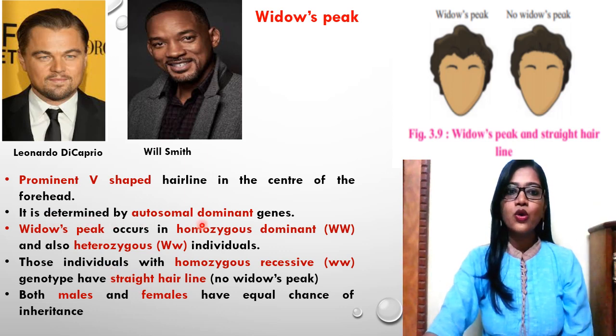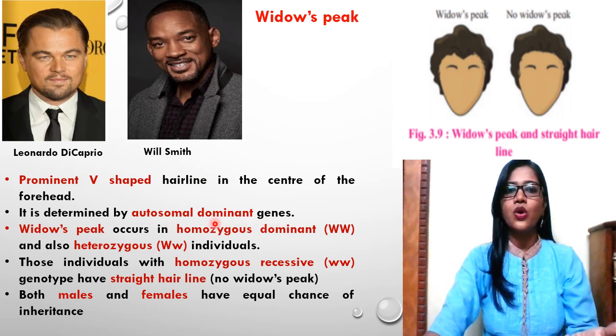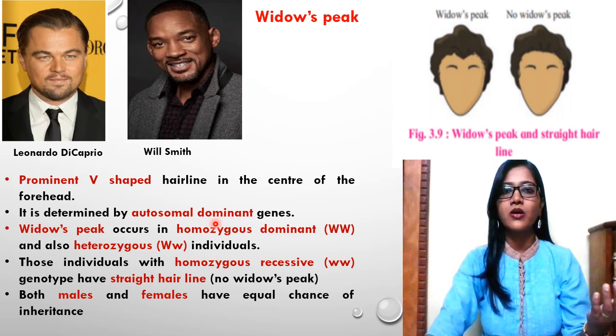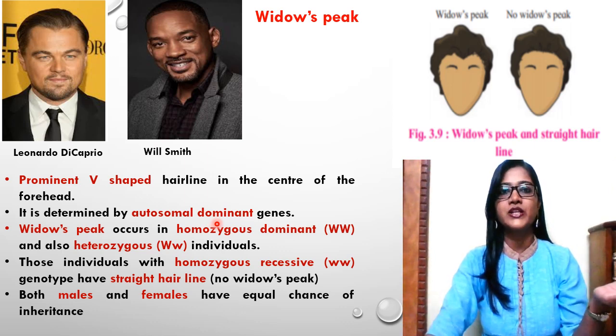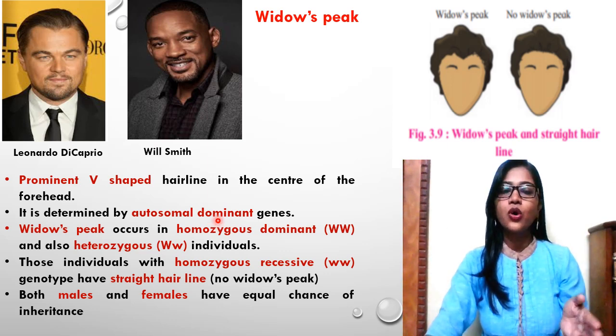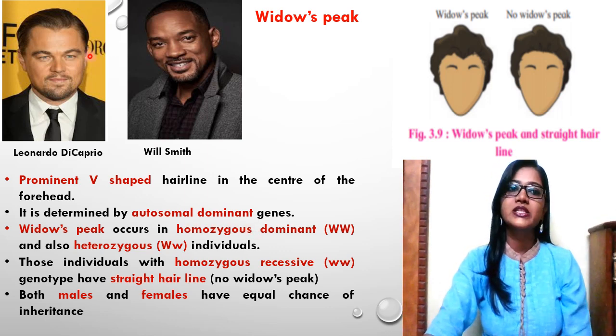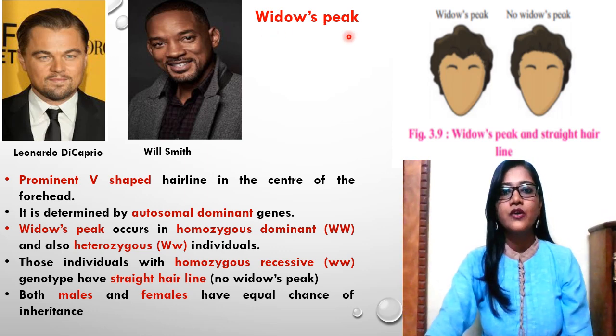It is determined by an autosomal dominant gene. Now this characteristic, a straight hairline versus a widow's peak, is because of the presence of autosomal dominant genes. You know autosomes, the chromosomal pairs from 1 to 22, right? All these are autosomal pairs, and the dominant genes present on the autosomes determine this characteristic, known as widow's peak.